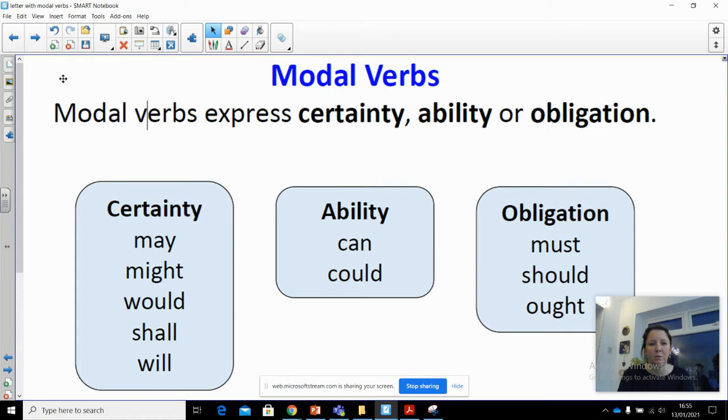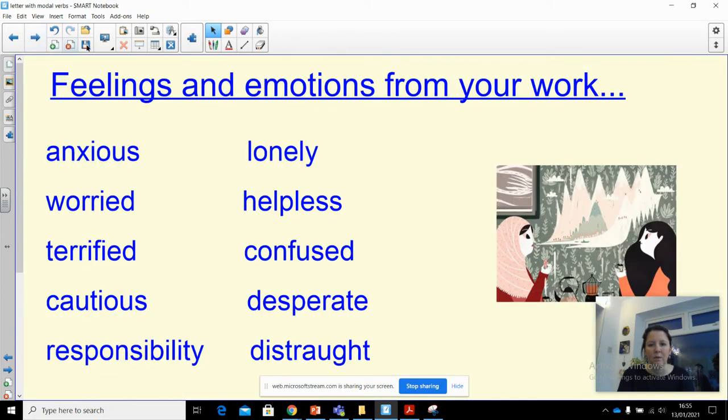But let's move on because we've spent a lesson on this already. I want to look at this today. So this is the picture that we are going to be thinking about in our writing today.